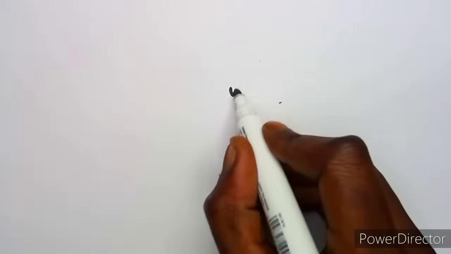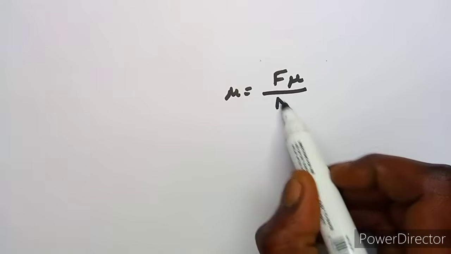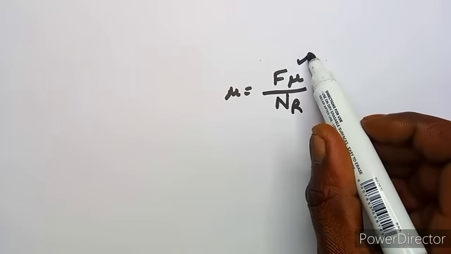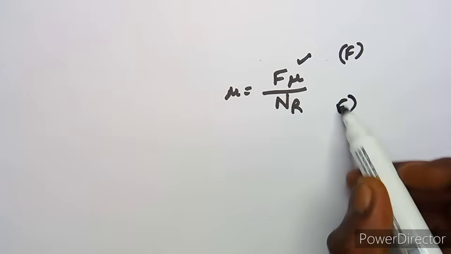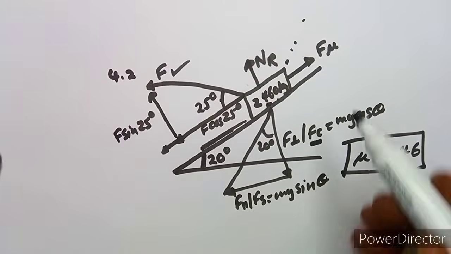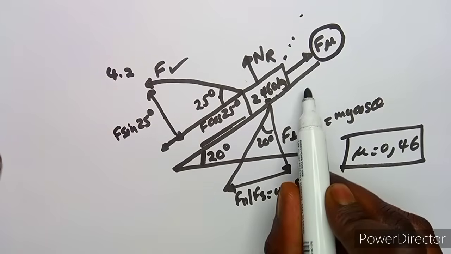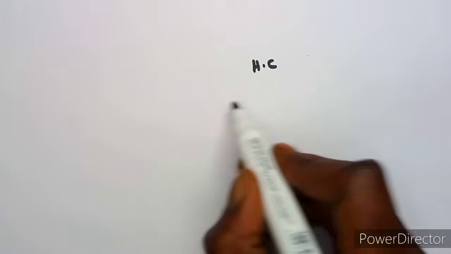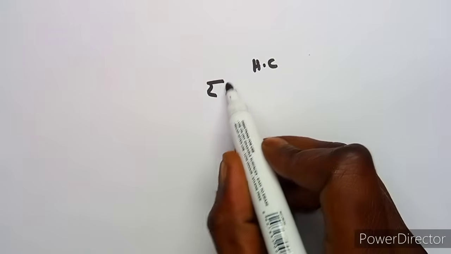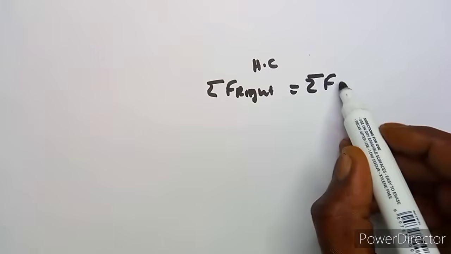Remember, from the coefficient of friction, we have the frictional force over the normal reaction. So we have to find this frictional force in terms of F, and also the normal reaction in terms of F, so that we can calculate the value of F. How can we get this frictional force in terms of F? Take the frictional force: we are working with the horizontal components, where the forces going to the right will be equal to the sum of the forces going to the left.